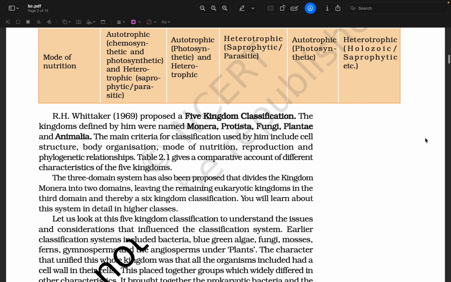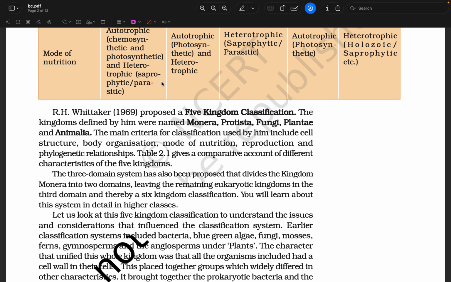R.H. Whittaker in 1969 proposed a five-kingdom classification. The kingdoms defined by him were named Monera, Protista, Fungi, Plantae, and Animalia. The main criteria for classification used by him include cell structure, body organization, mode of nutrition, reproduction, and phylogenetic relationships.